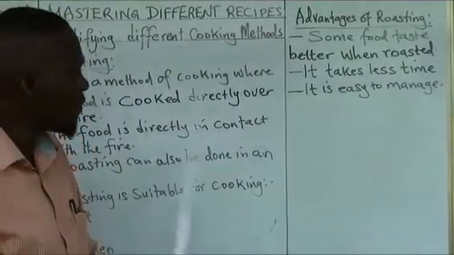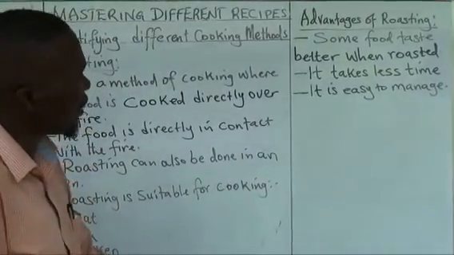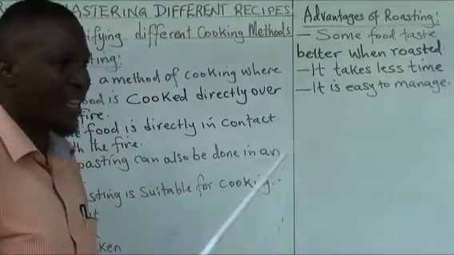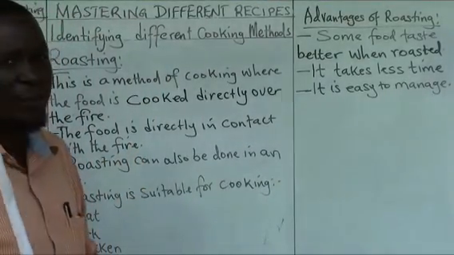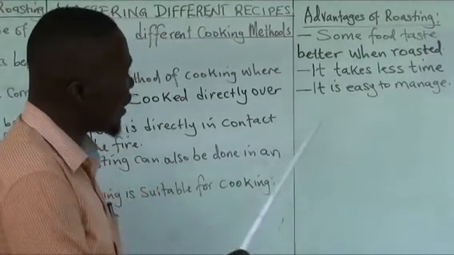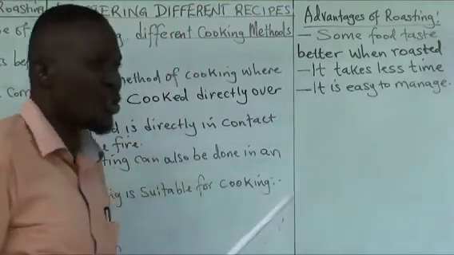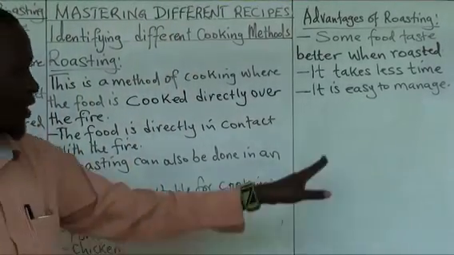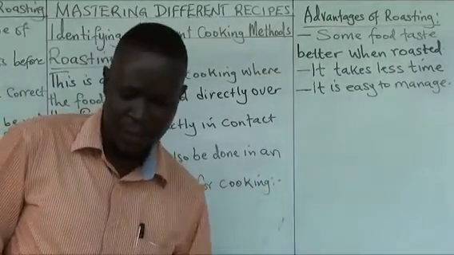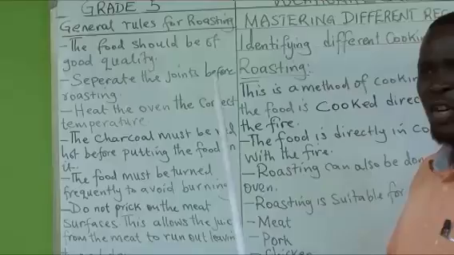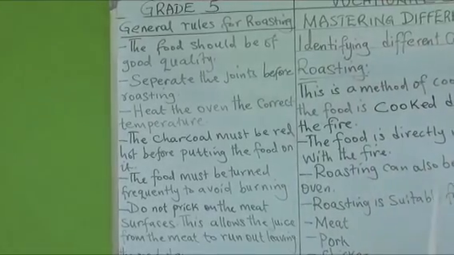That is one advantage. Now the second advantage of roasting, it takes less time. Roasting food is very easy. It takes minimum time. It is easy to manage. You'll just be waiting and turning the food over and over again until the food is ready. Now, what are the general rules when I want to roast my food?